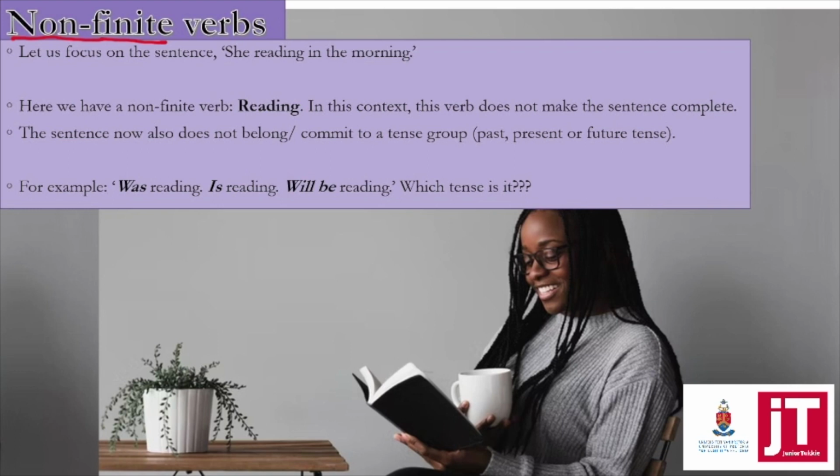So let's have a look at the notes. Let us focus on the sentence, "she reading in the morning." We're going to stick with the same sentence just to keep the wavelength the same. Here we have a non-finite verb, "reading." In this context, this verb does not make the sentence complete. It is a doing word that needs assistance in order to become finite. So just think about that for a second. The sentence now also does not belong or commit to a tense, past, present, or future tense. And what we mean by this is, take a look at this example.